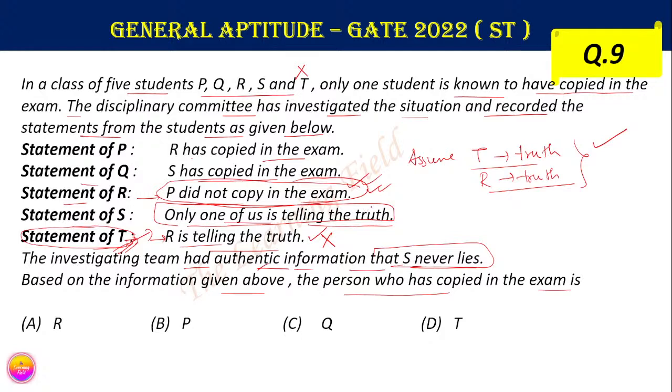That means the answer is, just a second. The answer is, I think, the person who copied in the exam, the option is P. So P copied in the exam. So this is the answer of the question.